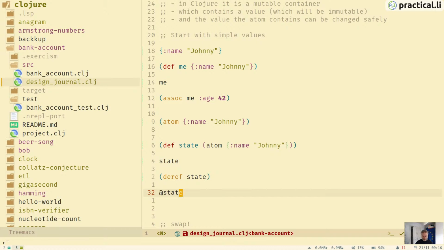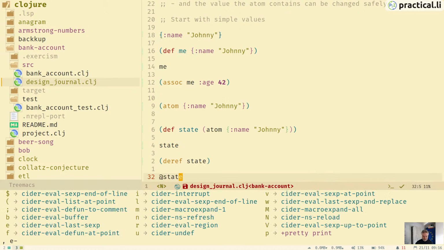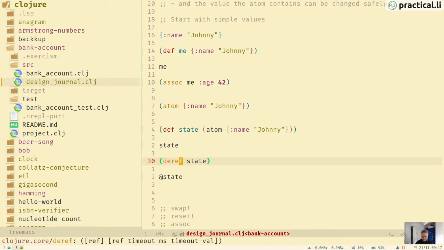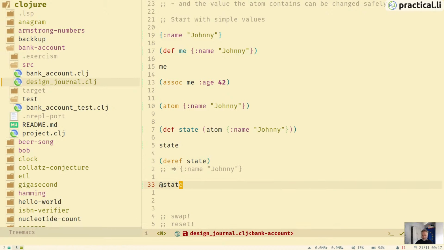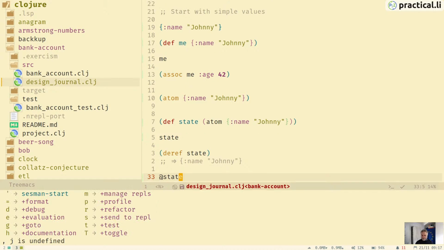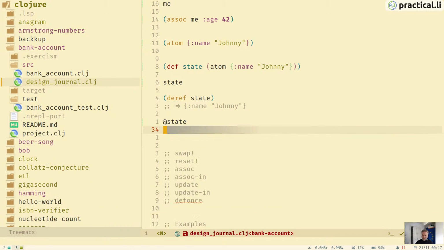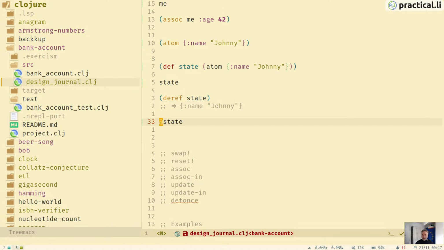And that returns the same value. So that's giving us the value that the atom is managing for us. So that's the same as the line above. So those both return the same value.